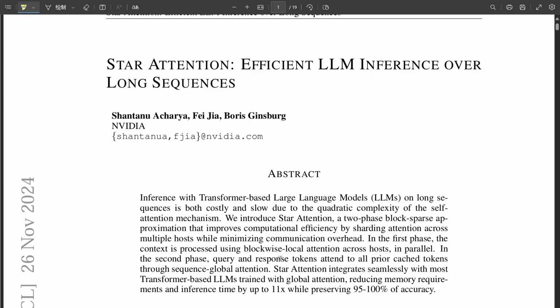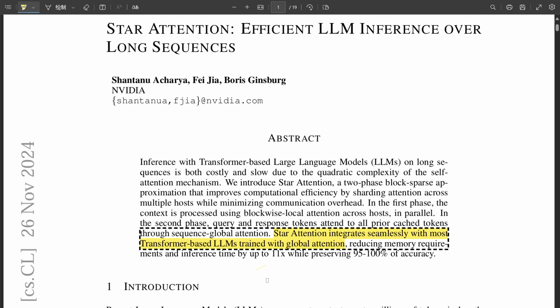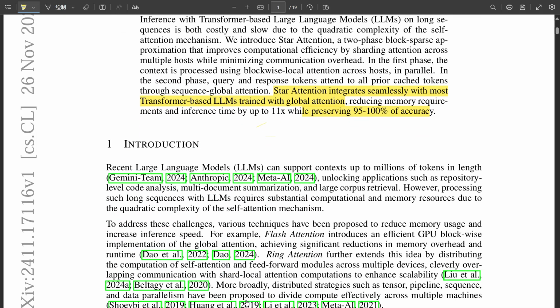Definitely. It's a huge challenge right now, especially with these new LLMs like Gemini and Claude that are handling millions of tokens. It's mind-blowing how much these models can process now, but it's also got to be incredibly resource intensive with that traditional self-attention mechanism. Exactly, and that quadratic complexity just doesn't scale efficiently. You run into bottlenecks pretty quickly. That's what I keep seeing in these articles.